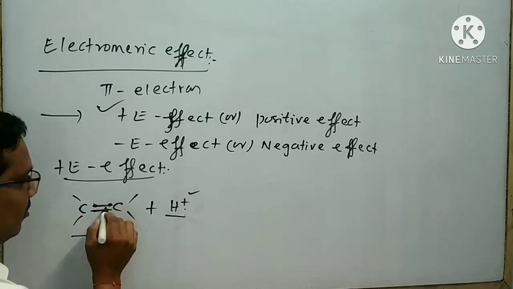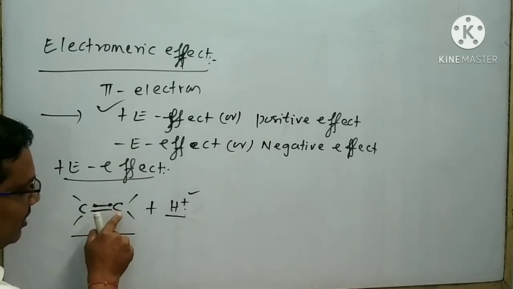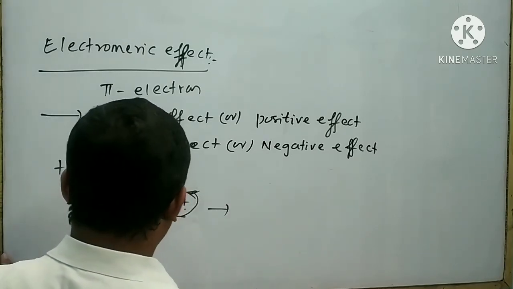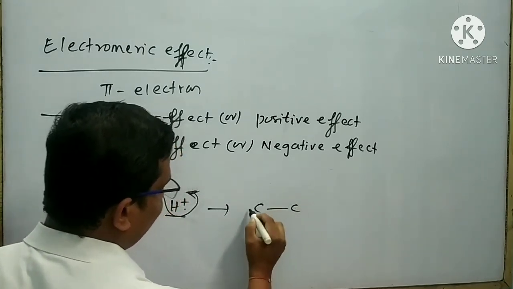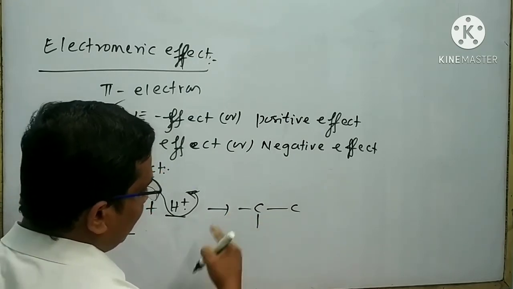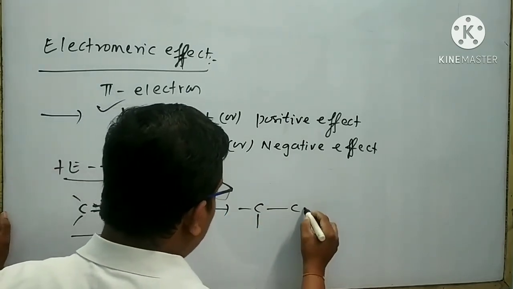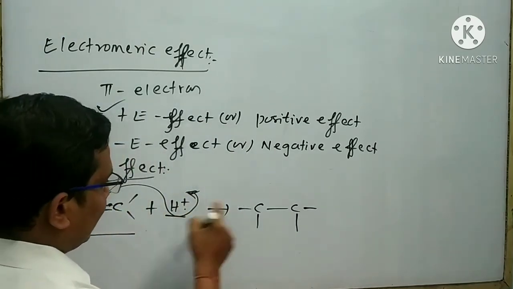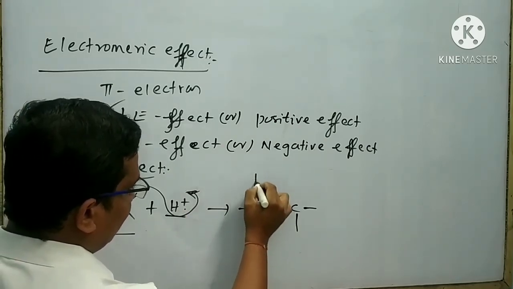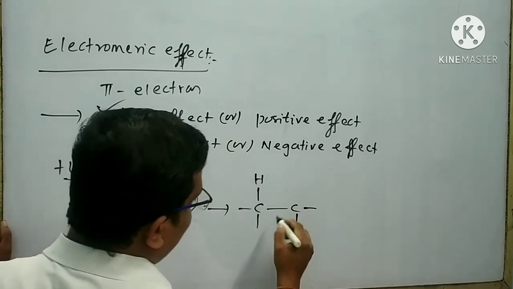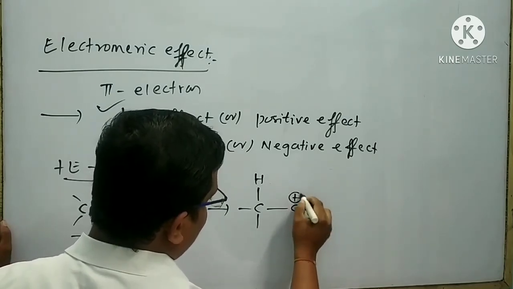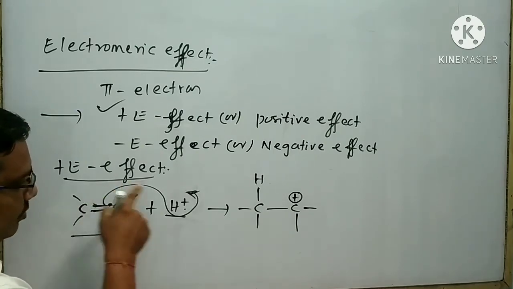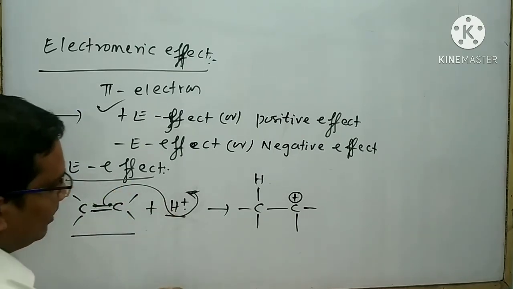Suppose I want to donate the electrons of this carbon to this H plus ion, then I can draw the structure like this. Two single bonds are present like this. I can attach this H plus ion to this carbon atom like this. Now a plus charge is bound to arise on this carbon atom. Suppose this electron pair transfers to this H plus ion, then I can write the structure like this.